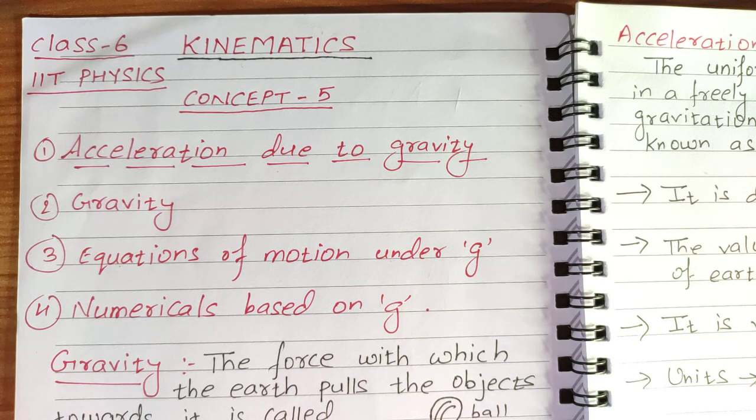So children, we are discussing the chapter kinematics. Today we are going to discuss concept 5. We were discussing the equations of motion. Two equations of motion we already completed: the velocity time relation and the displacement time relation. Now, going to the third equation of motion, before that, today we will discuss acceleration due to gravity.